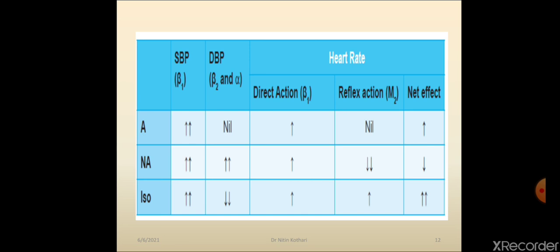Okay, so this is all the explanation of this table. You have to remember a few points. One point at least, norepinephrine decreases heart rate ultimately. The total effect of norepinephrine is decreased heart rate, while epinephrine and isoprenaline cause increased heart rate. Okay.